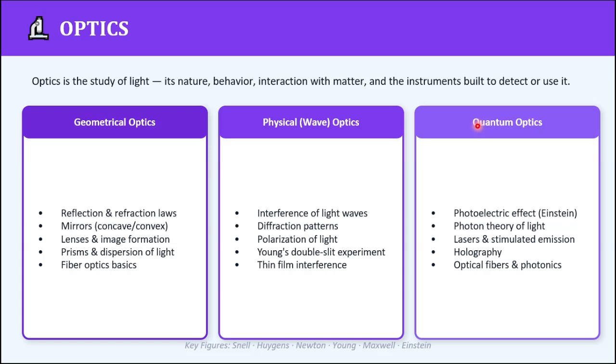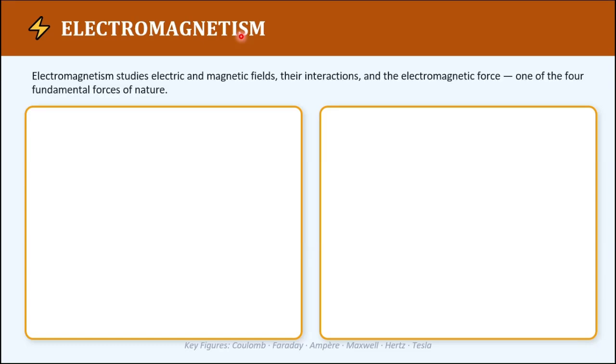Moving forward to the next major branch of physics, which is electromagnetism. As the name reflects, it covers electricity and magnetism. So we'll be studying the four fundamental forces. But first of all, the definition: electromagnetism studies electric and magnetic fields, their mutual interaction, and the electromagnetic force, one of the four fundamental forces of nature. All right.